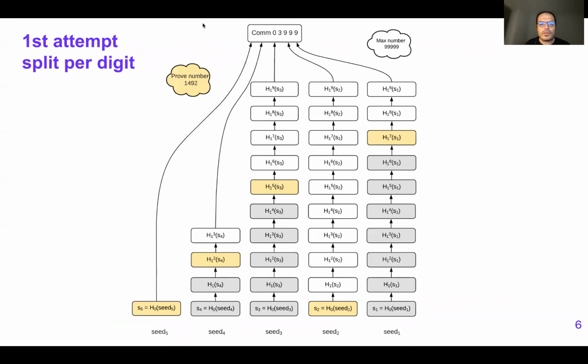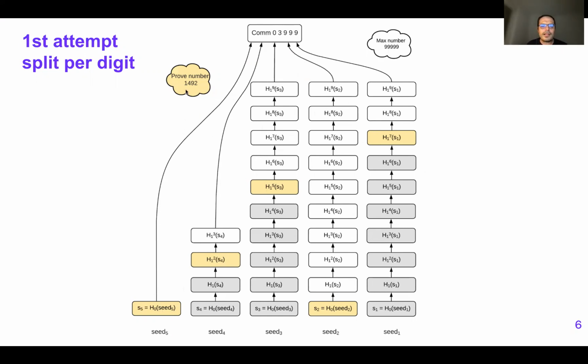Our first attempt was to create a commitment over some value and split it by digit. By digit, in this particular case, we mean that we have the commitment over the value 033039999, and let's assume that the max number is five nines, 99999. If we do it per digit, for 0 we have only one element. For 3, we have 0, 1, 2, 3, four elements in total. For 9, we have 10 elements and so on.